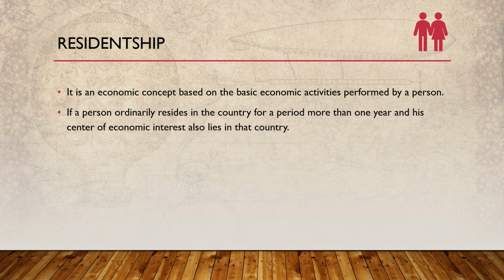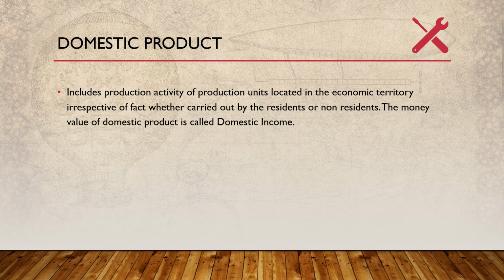So even a person who is not a citizen of our country can be a resident, right? People who come from outside the country, live in that country and earn their living, and in that process earn some salary or wages also, are residents, though maybe not citizens. So citizenship and residentship are two different concepts which we must be clear of. Now after we understand how a person can be called a national citizen or resident, we must understand what is domestic product.